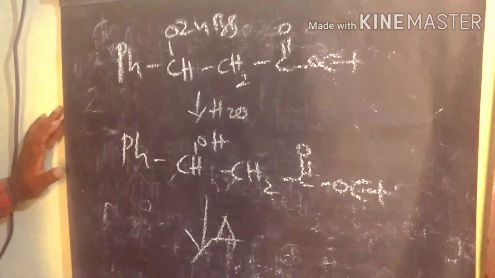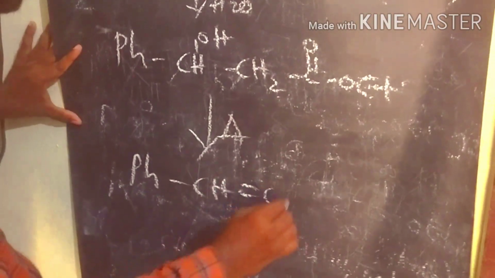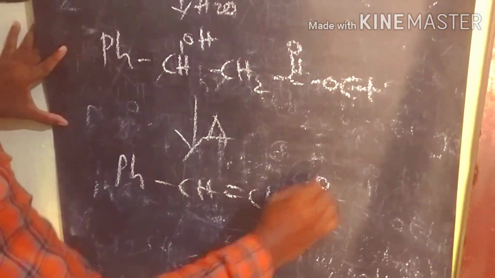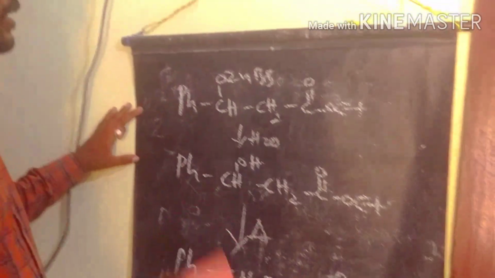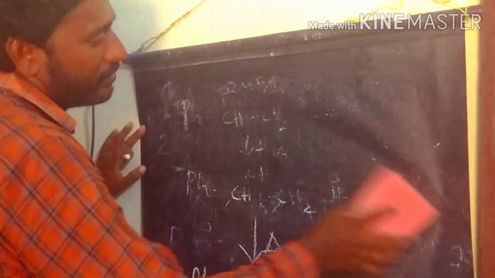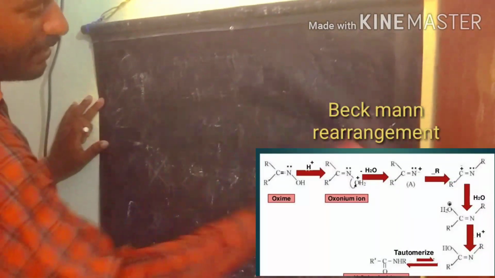After that we are dehydrating it. So we are getting finally the alpha, beta unsaturated acid. So this is the Reformatsky reaction. In the first one, the Cannizzaro reaction, we discussed something different, and then the aldol condensation that we know, base catalyzed reactions of aldehydes. Next is the Beckmann rearrangement. So we discussed about the Beckmann rearrangement.